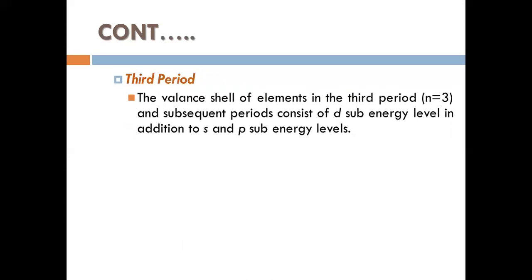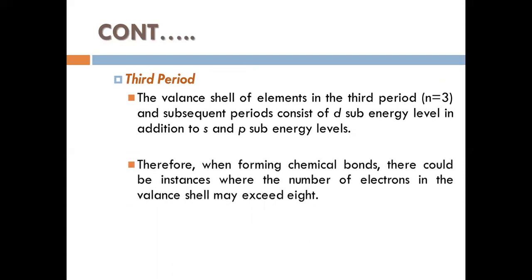What about the third period? The valency shell of the elements in the third period has n equals 3, and subsequent periods are similar. In the second period you have only s and p, but from the third period you also have the d sub-energy level along with s and p. So what is the problem?